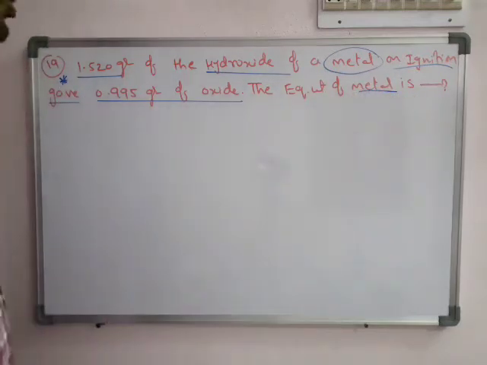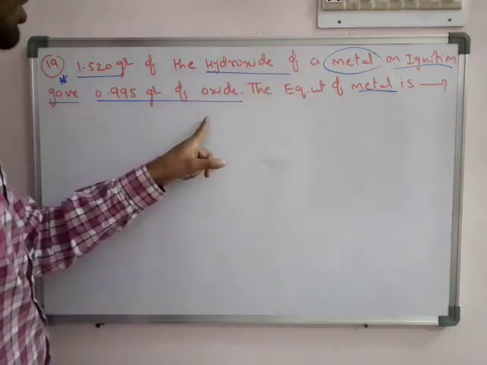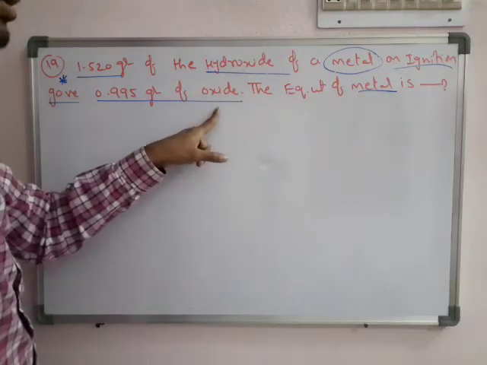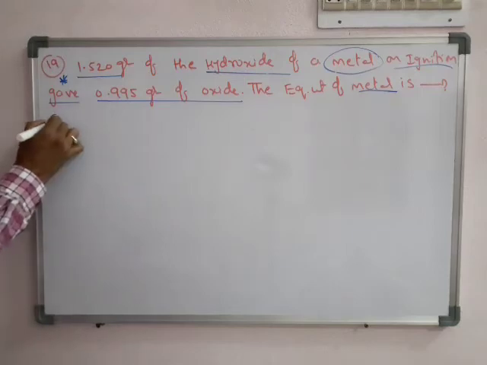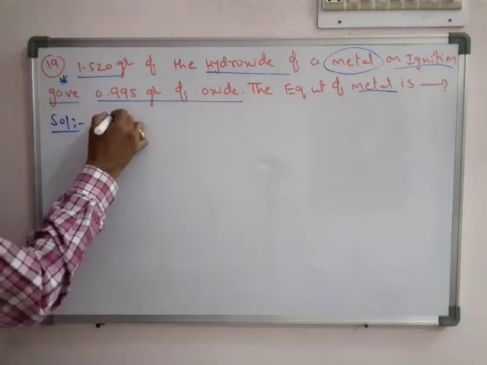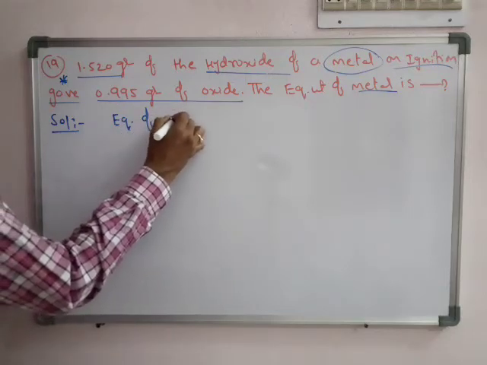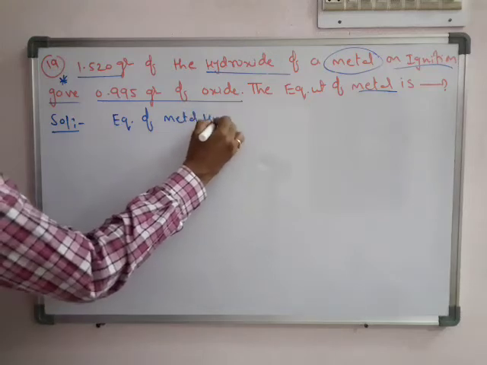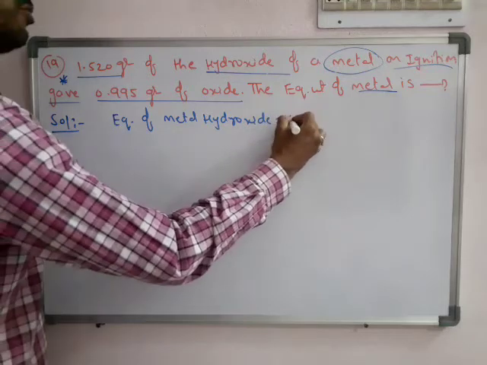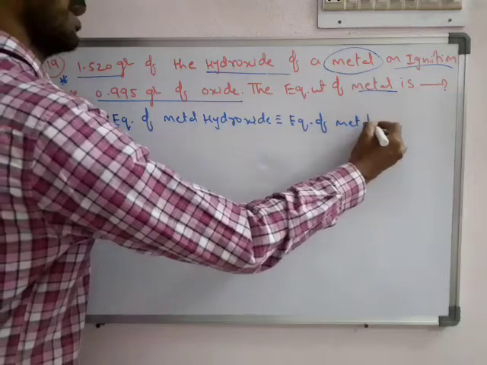So here the comparison is between that metal's hydroxide and metal oxide. The metal hydroxide is changed into metal oxide, so there is no other choice for us. We have to compare the metal hydroxide and metal oxide. So the equivalence of metal hydroxide is exactly equal to the equivalence of metal oxide.